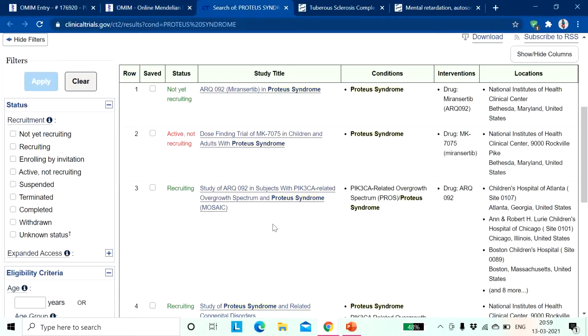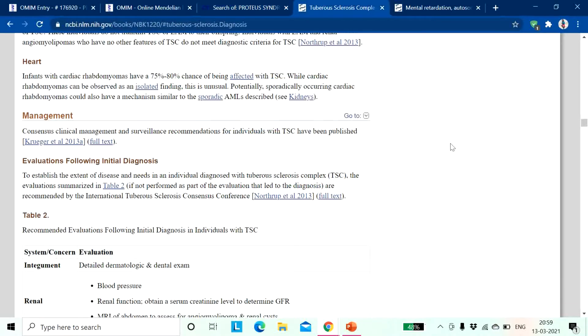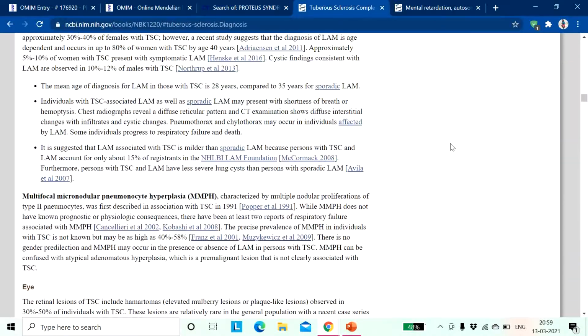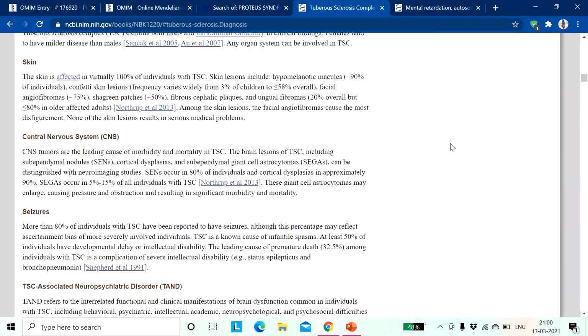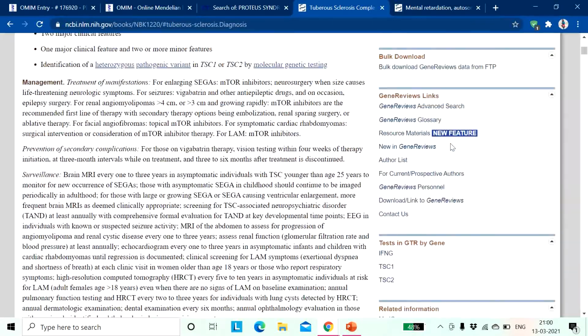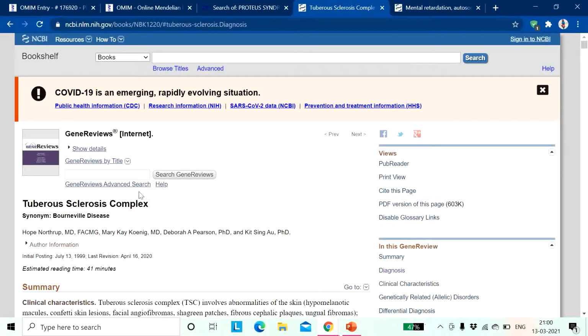Okay, and this is for the GTR, the Gene Testing Registry. In the Gene Testing Registry, I have searched about tuberous sclerosis complex.